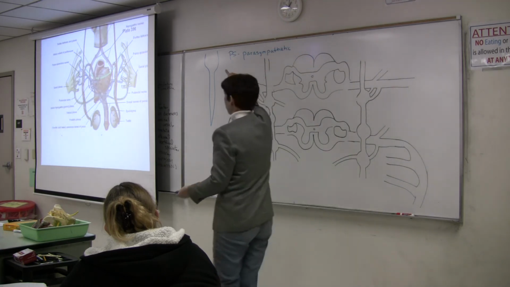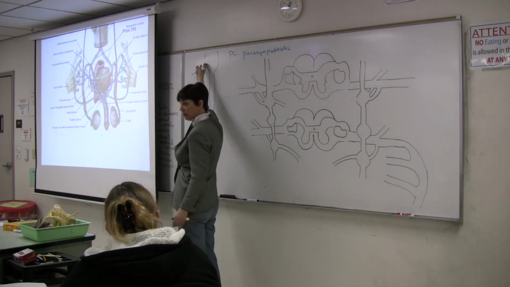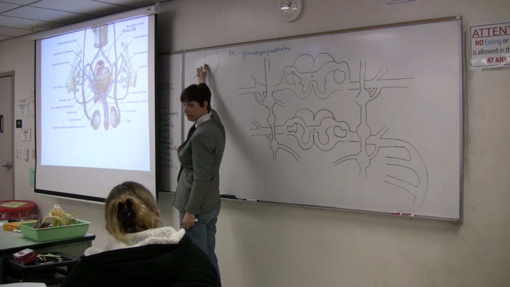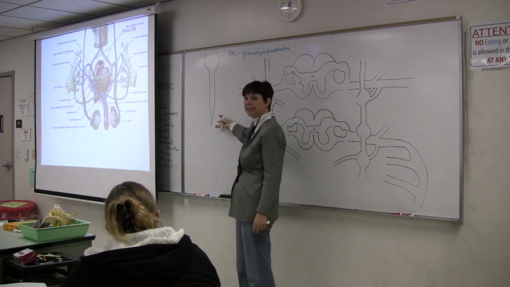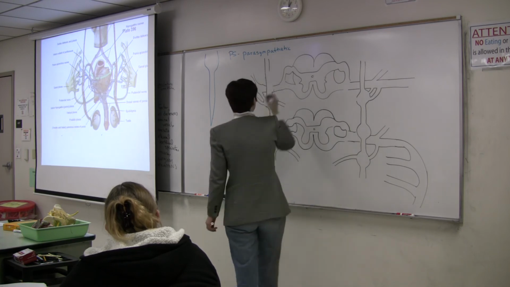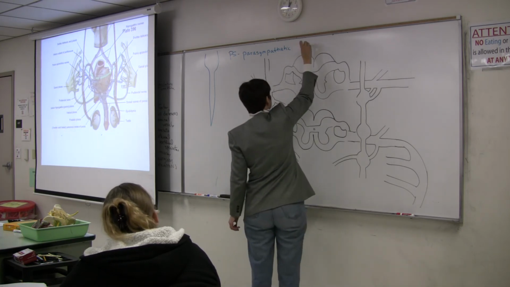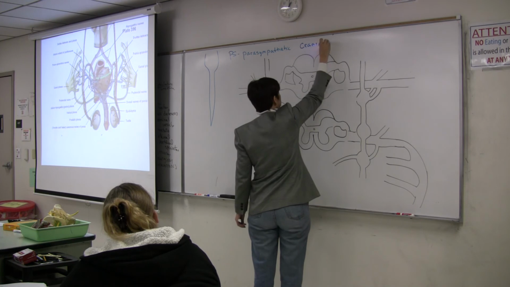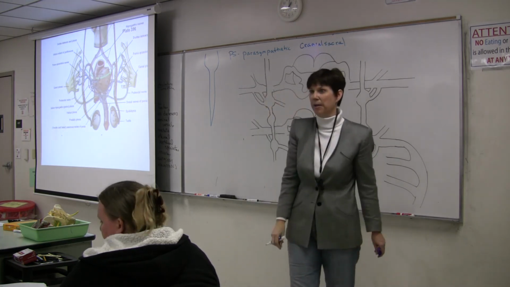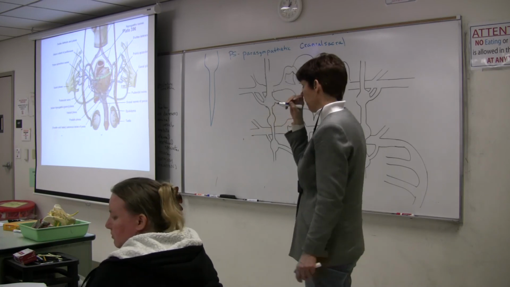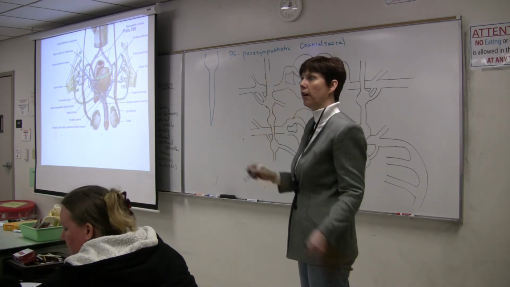So this part, the brainstem, is referred to as the cranial region because it's in the skull, all right? And the last part of the spinal cord is what part? Sacral. All right? So this is known as the craniosacral component of the autonomic nervous system. Okay?